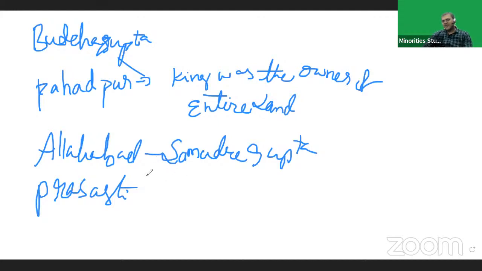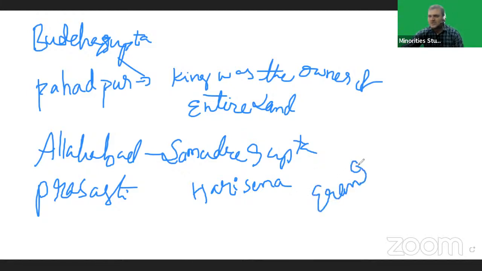Here, Hari Sena was the author of the Allahabad Prashasti. You should remember this point. The victories of Samudragupta were narrated by Hari Sena. And the Yaran Prashasti: according to the Yaran Prashasti, Samudragupta captured the entire earth.